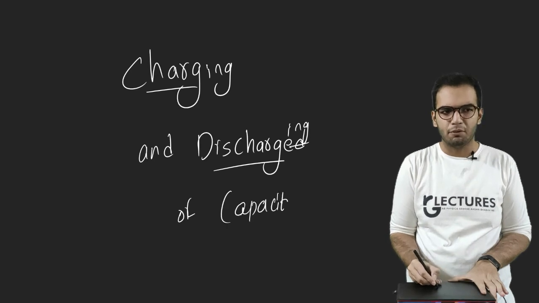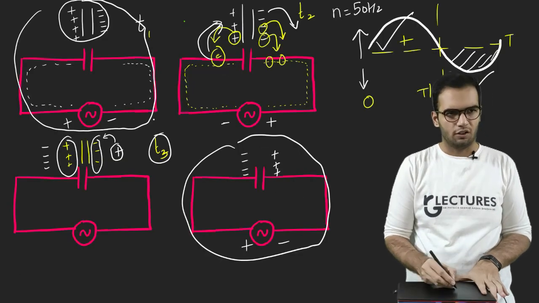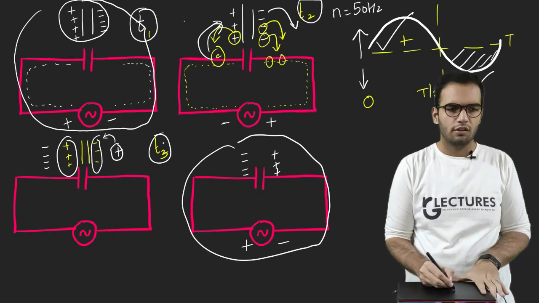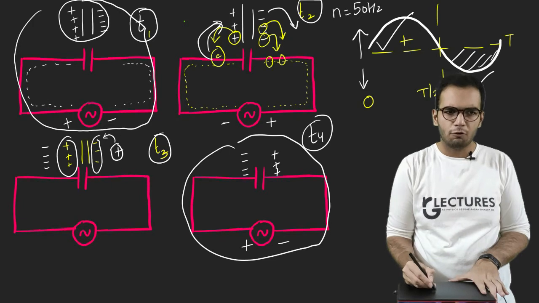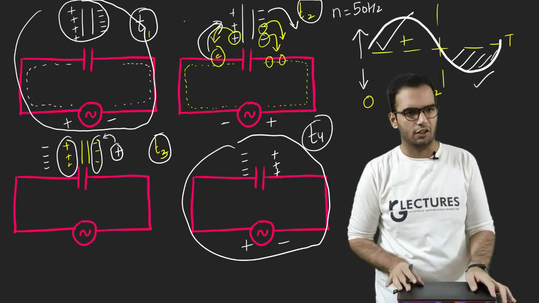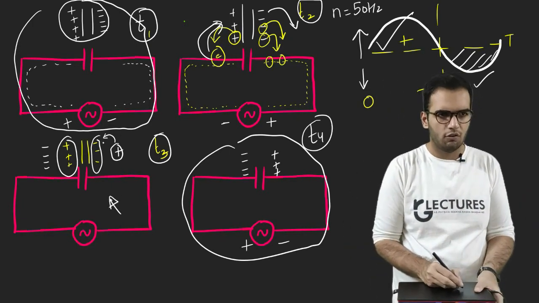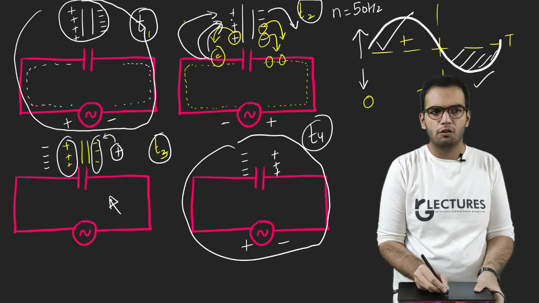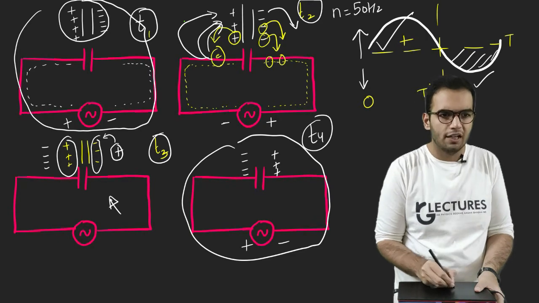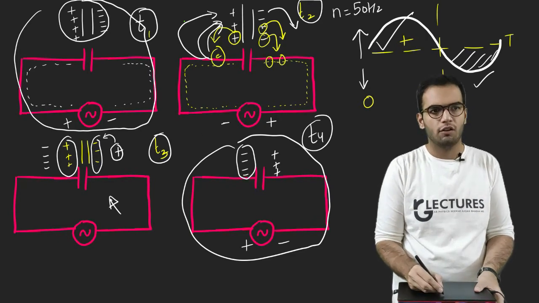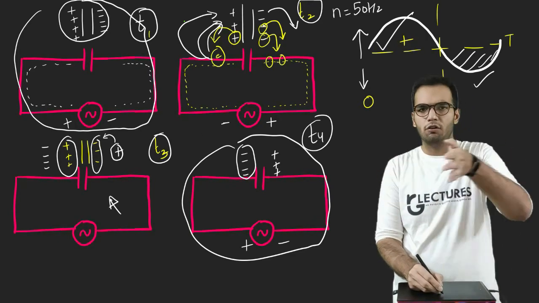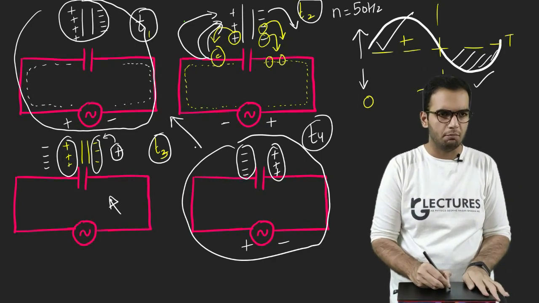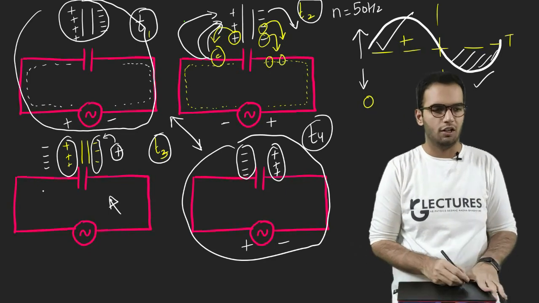Okay, so this is the way a capacitor works in AC circuits. There is a time instant t1, there is a time instant t2, there is a time instant t3, and after t4 the same things repeat again and again. I hope you understood this point. This is the most important point. So electrons will start jumping towards the positive charge, so it will lose its positivity and will turn towards negative charges. Here electrons are being shifted, so this will become positive charge, and this is the mirror image of this one. It is also written in few books.